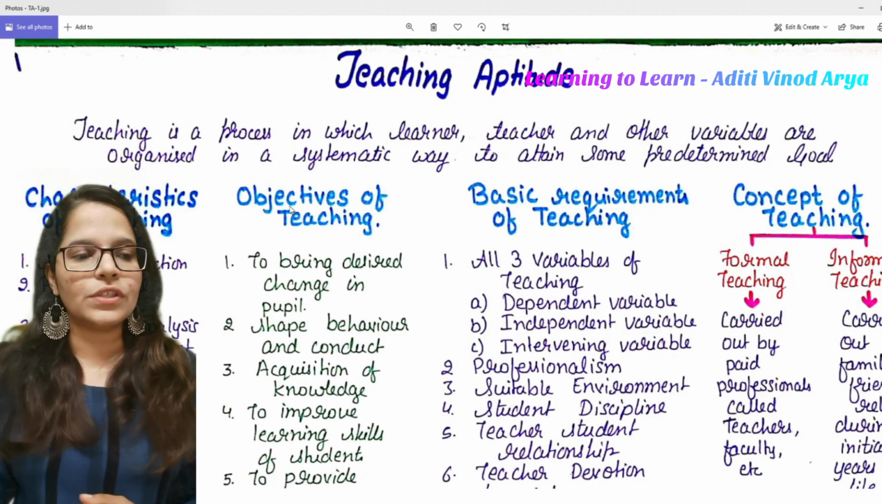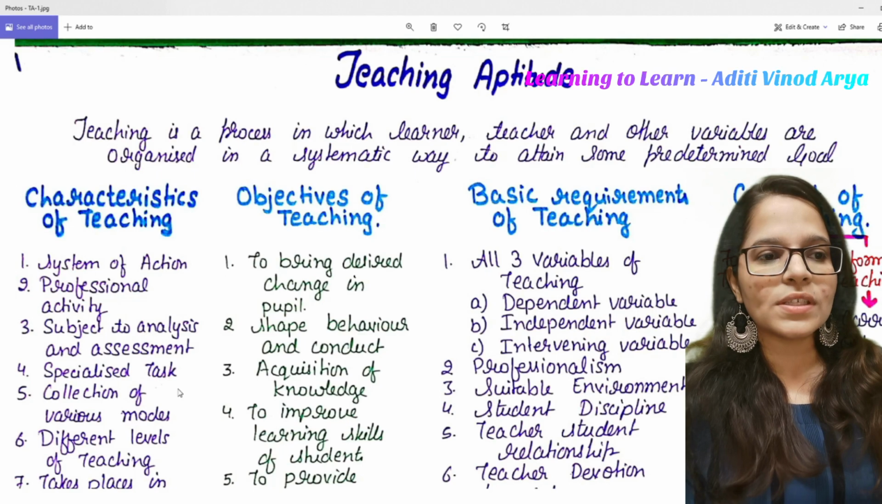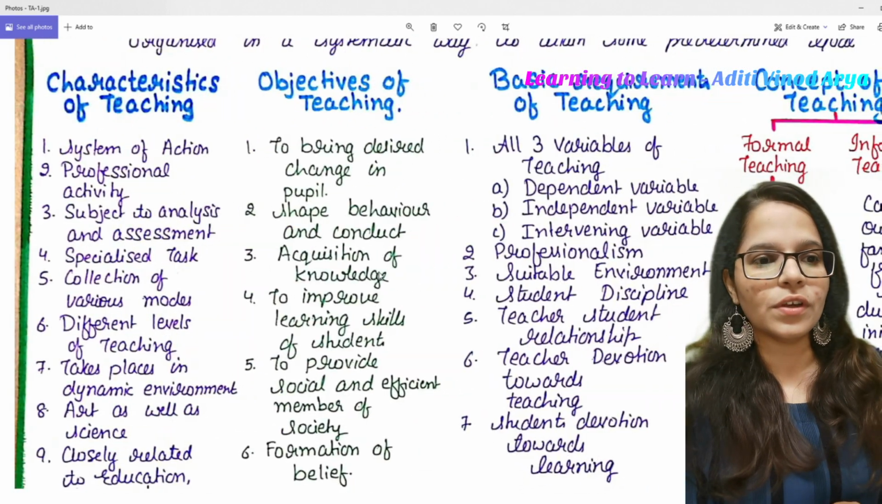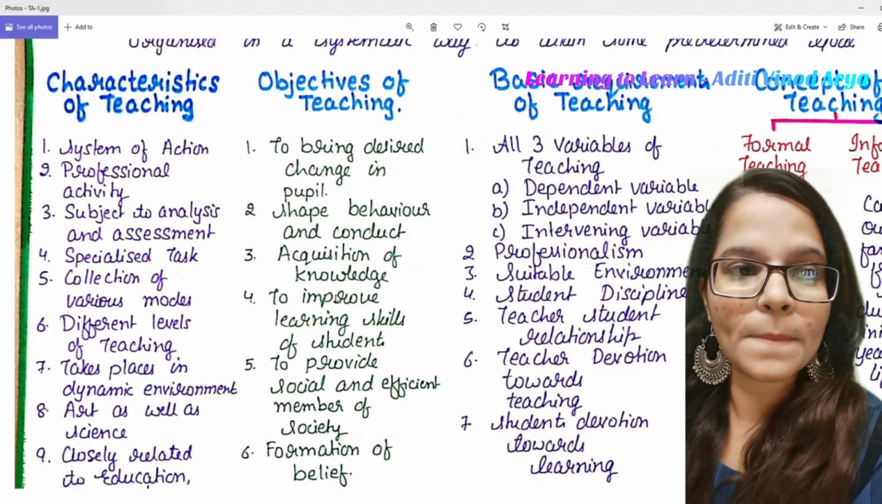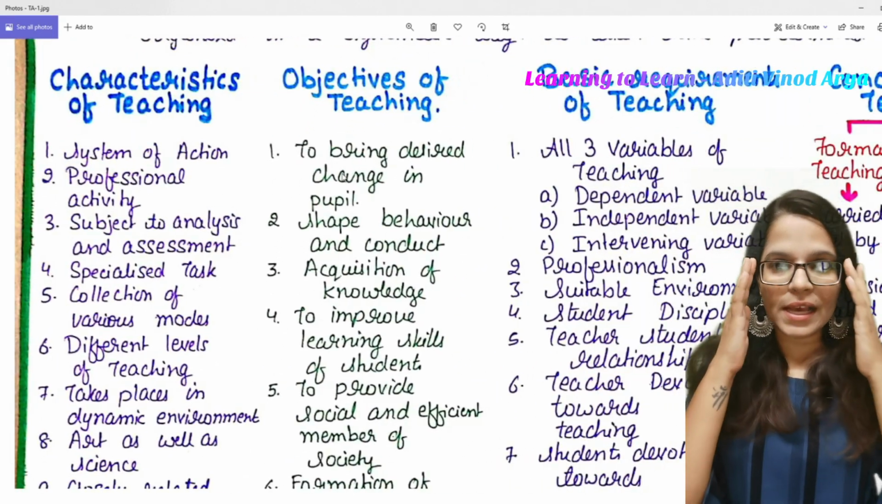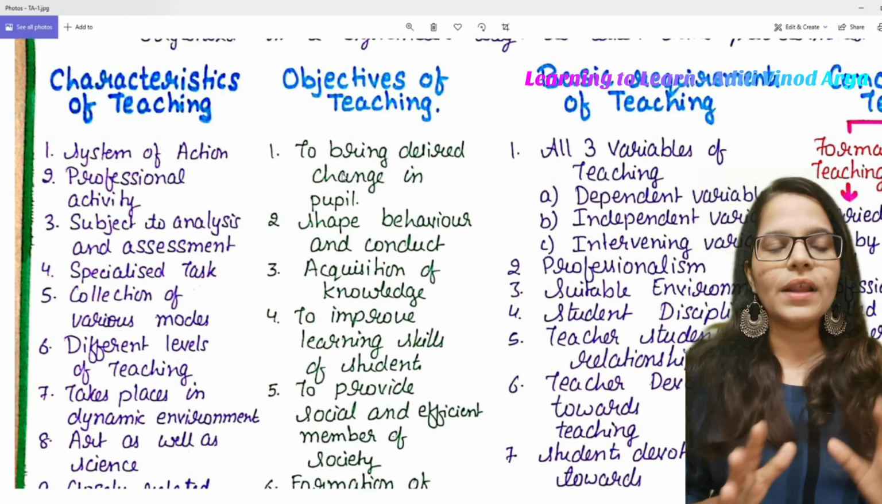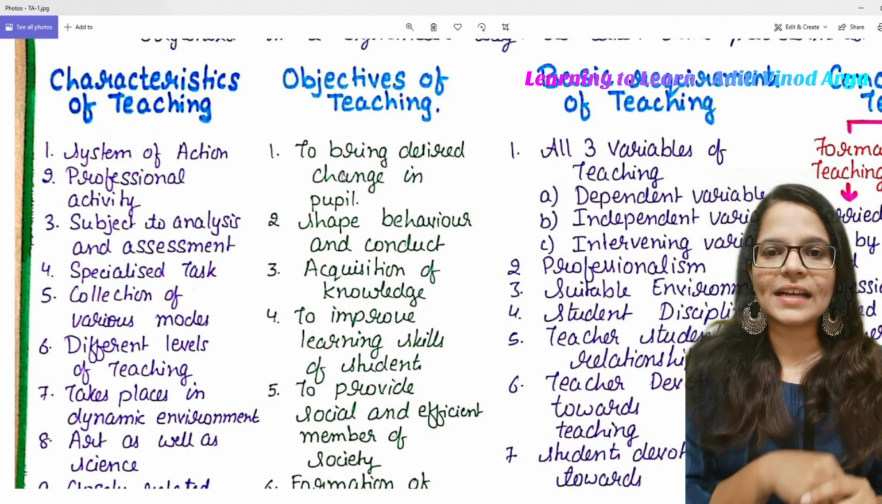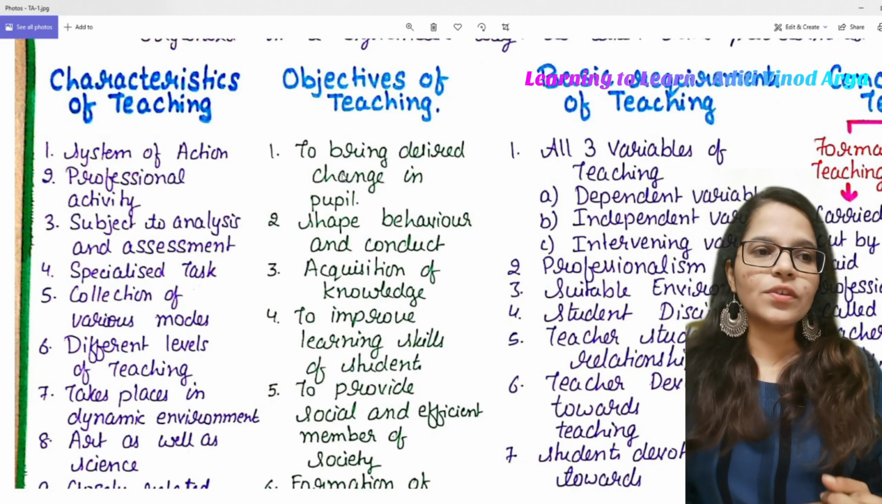That was the definition of teaching. Now let us move towards the characteristics of teaching. Yes, okay. So as you can see, I'll just shift my video here and there so that you can see the content clearly. Characteristics of teaching.